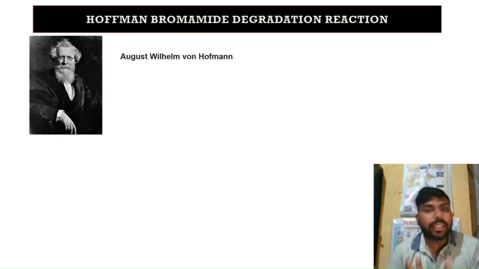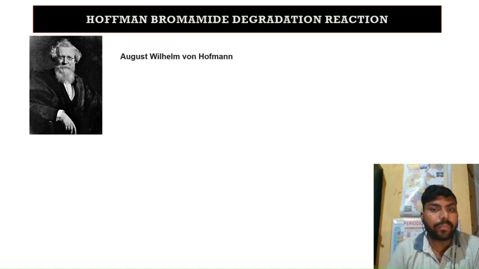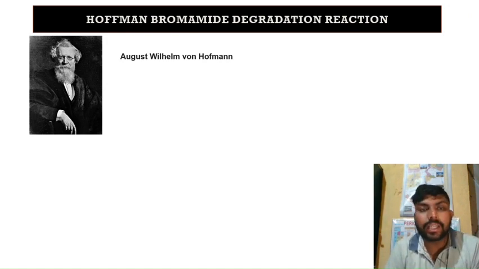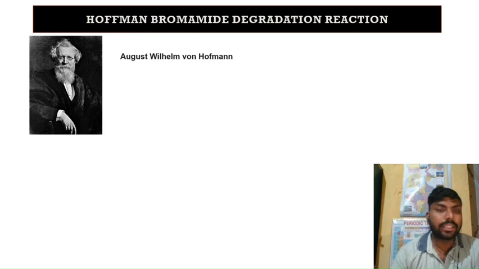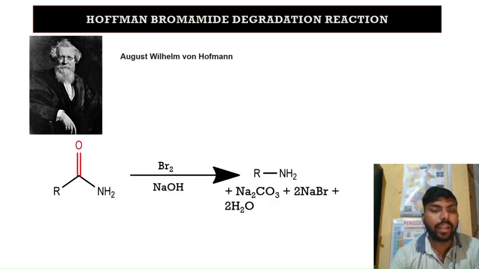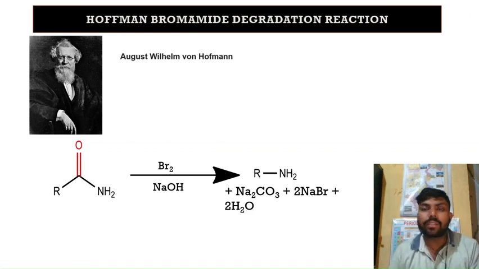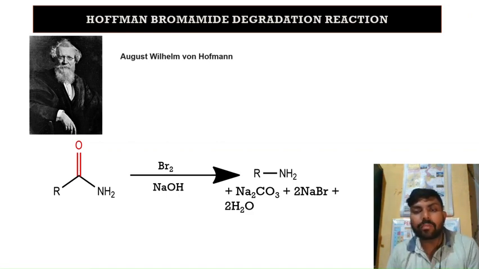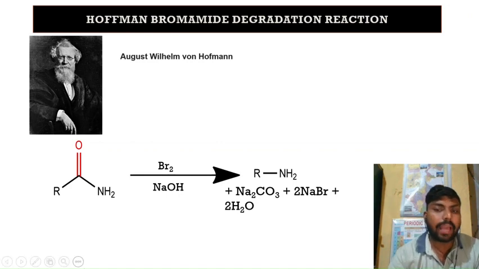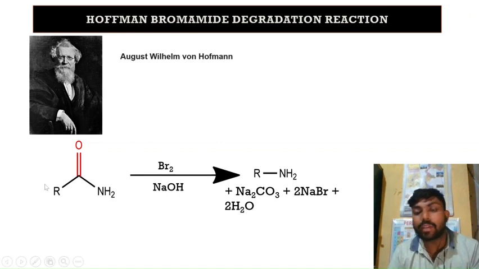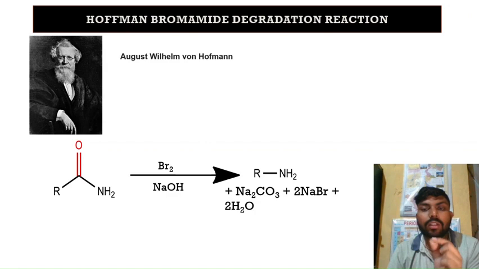Now what is the reaction? What is the Hoffman degradation reaction and why is it called degradation? Here you can see that when an amide, here we are taking the alkyl amide, is treated with bromine in presence of a strong base like sodium hydroxide, then it is forming an amine. Obviously a byproduct is forming, but we are not talking about the byproduct. We are only focusing on the major product.